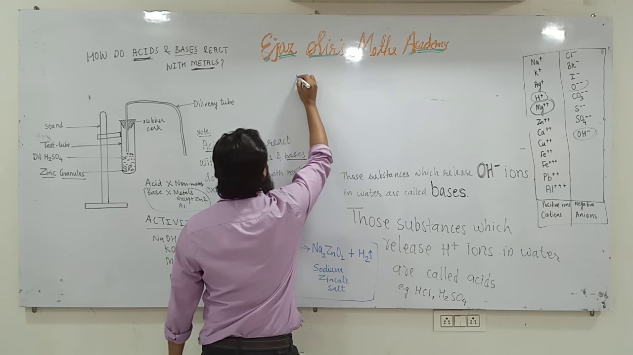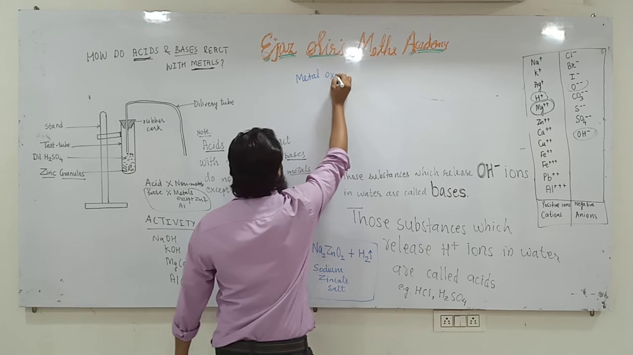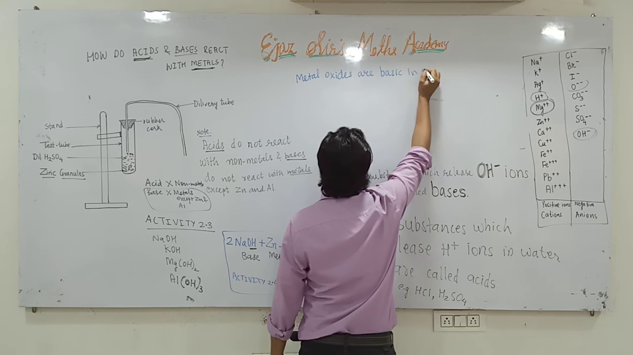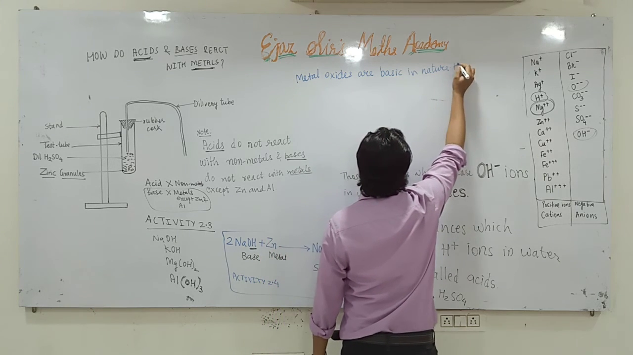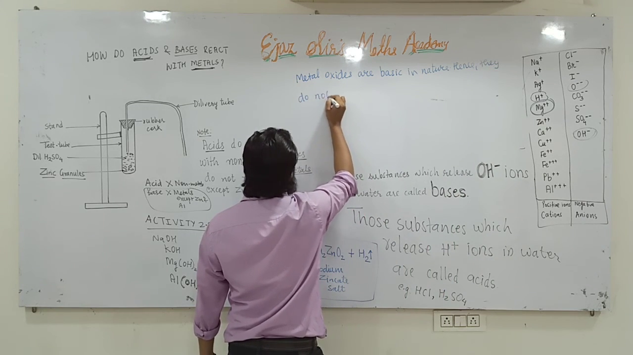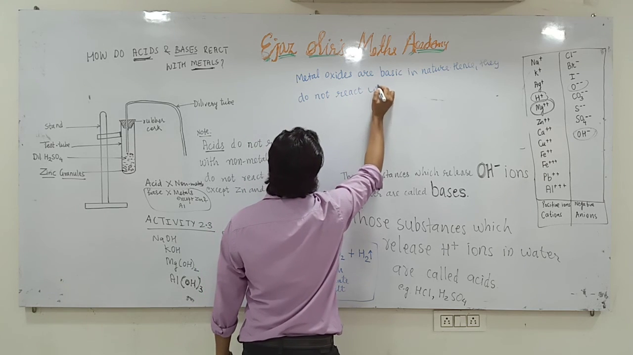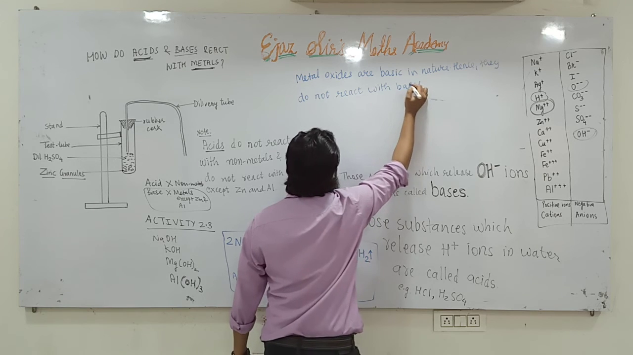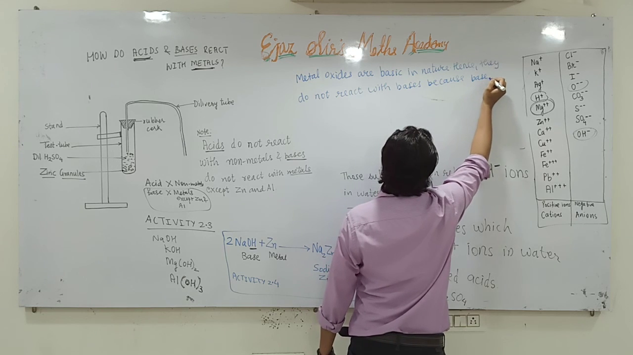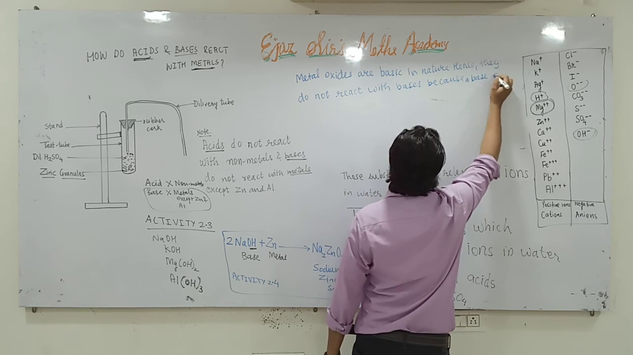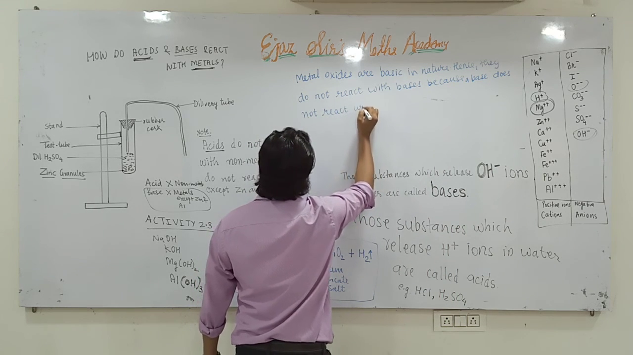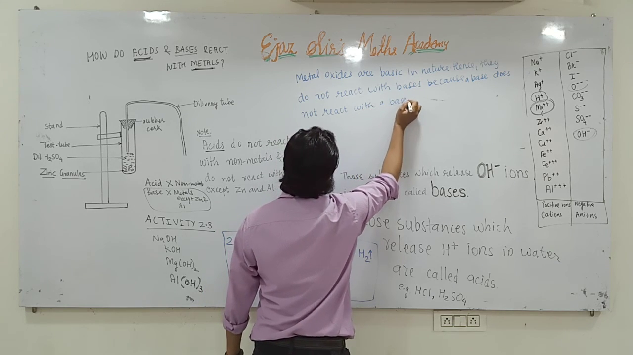So, metal oxides are basic in nature. Hence they do not react with bases, because a base does not react with a base, and its opposite.